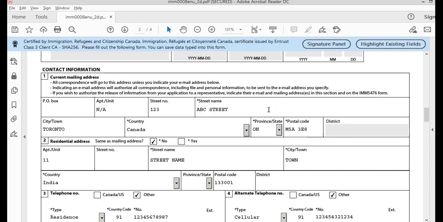Also, in the cases where somebody's file is returned back, this is the mailing address where the file is returned.